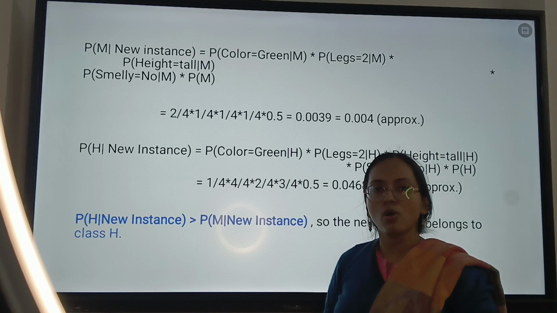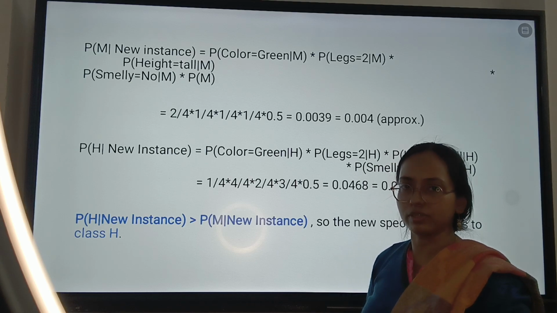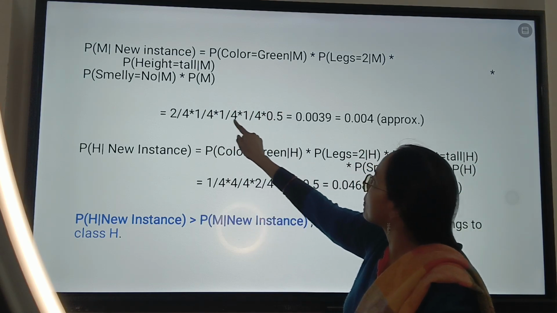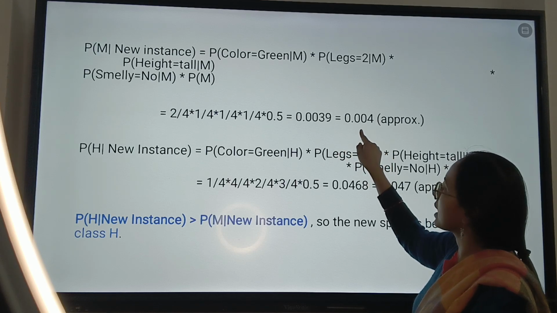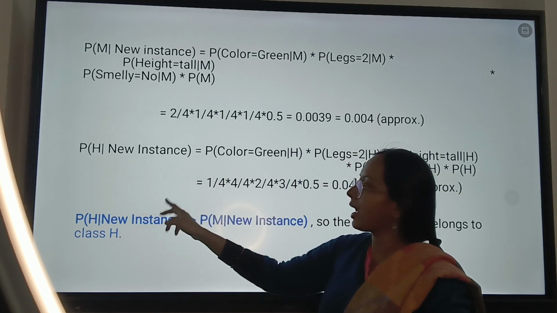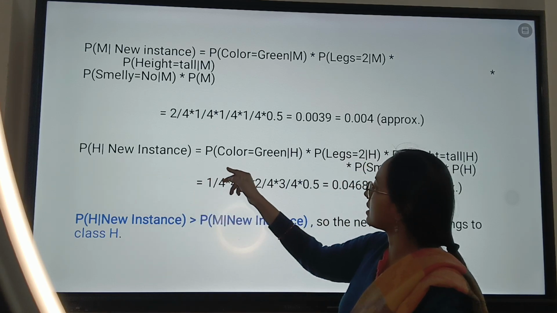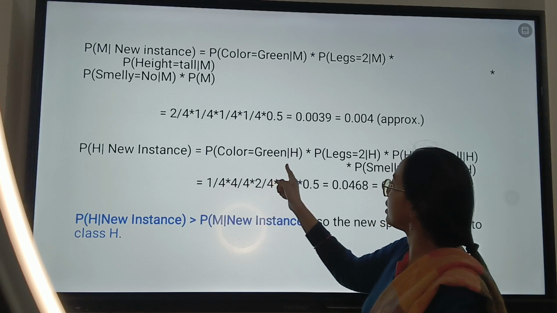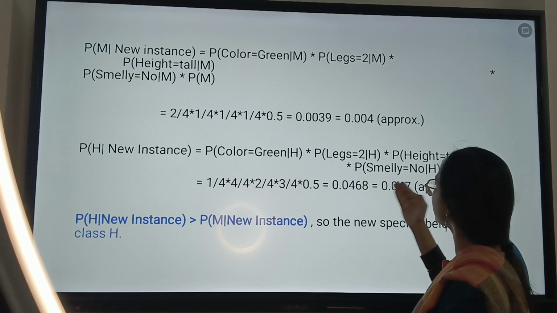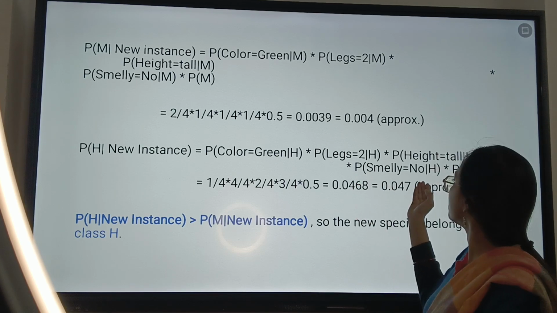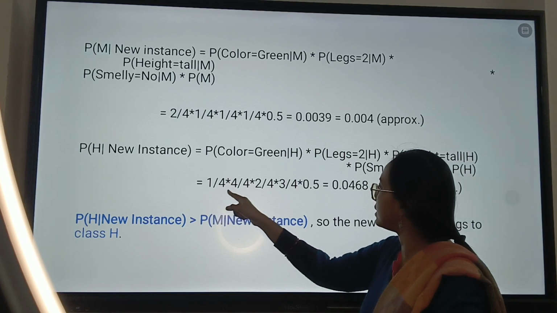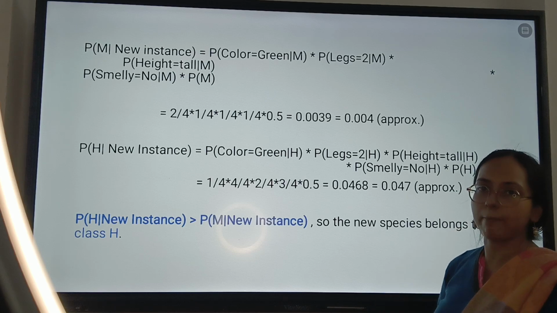Since the denominator part is constant, we can simply omit it to make the calculation shorter. So I am just considering the numerator part. After you replace all these values, you will get a value of approximately 0.004. In the same way I will calculate P of H, the other species, for the new instance. I calculate P of color green given H multiplied by P of legs equal to 2 given H multiplied by P of height equal to tall given H multiplied by P of smelly equal to no given H multiplied by the probability of H. Only the numerator part I am considering, and we get a value of approximately 0.047.